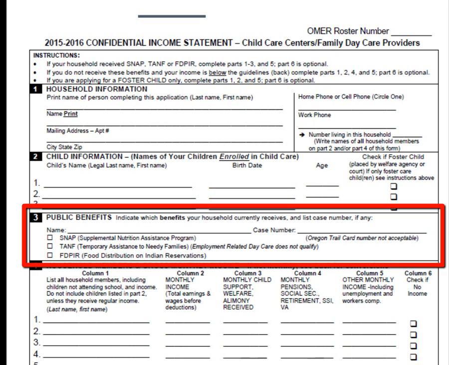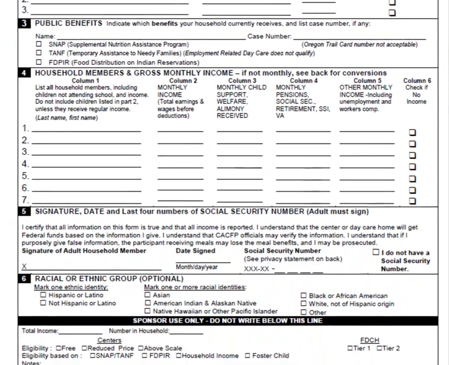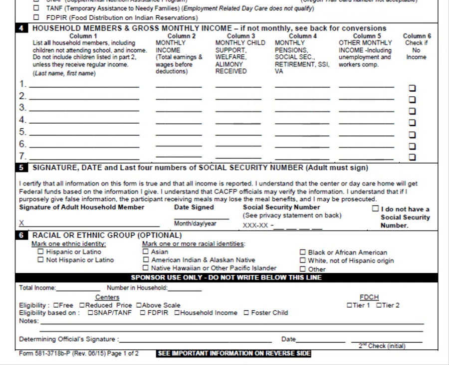Part 3, Public Benefits. If the household currently receives SNAP, TANF, or FDPIR, the parent or guardian will indicate which benefit the household currently receives and list the case number. If the household does not receive public benefits, Part 4, Household Numbers and Gross Monthly Income, is required to be completed. The parent or guardian who is completing the form will need to list all the household members, including children not attending school or enrolled in your center, and the income for each individual listed.